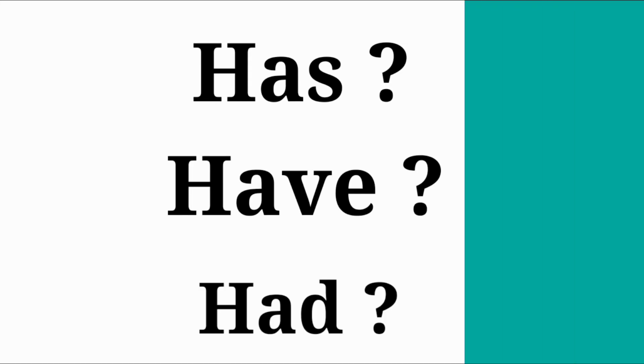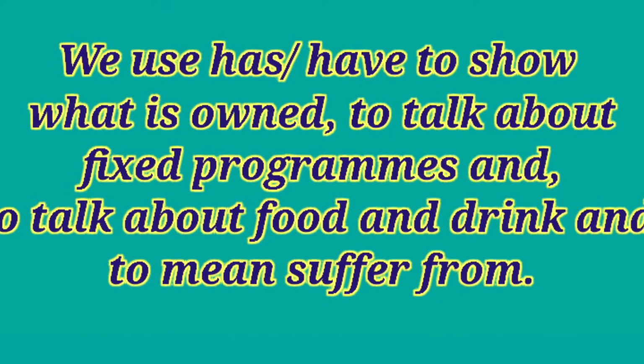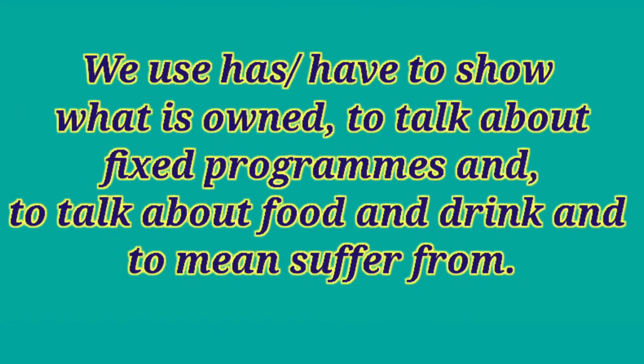Where can we use has, have or had? We use has or have to show what is owned, to talk about fixed programs, to talk about food and drink, and to mean suffer from.